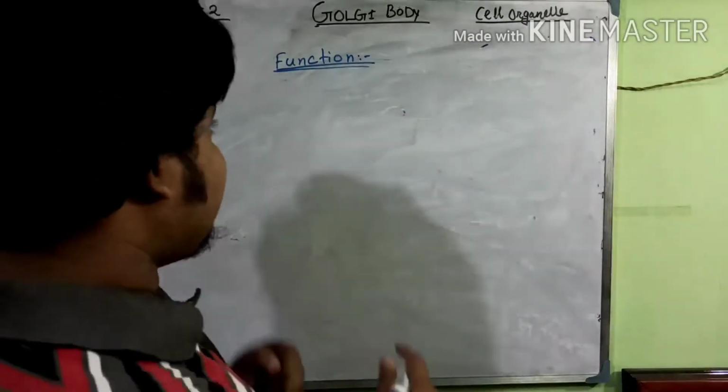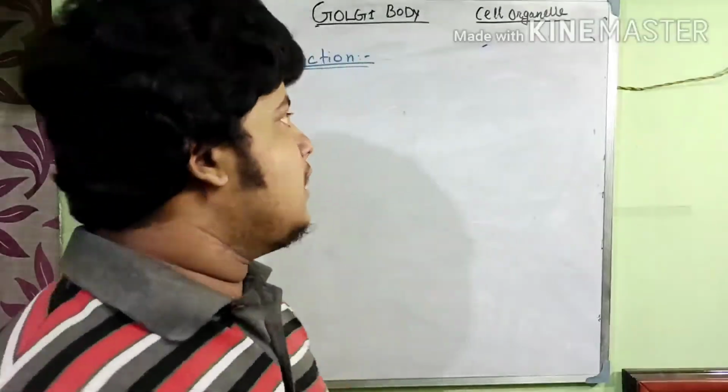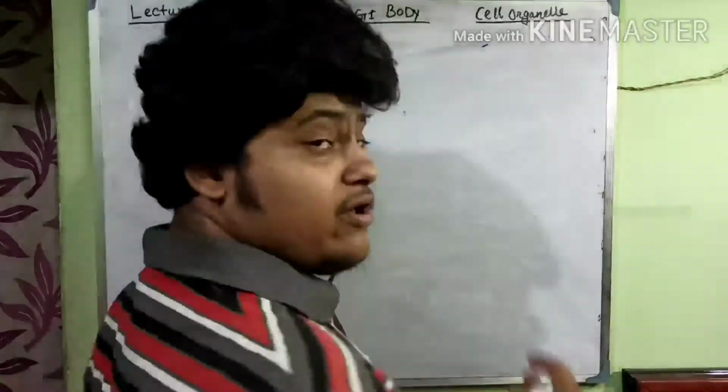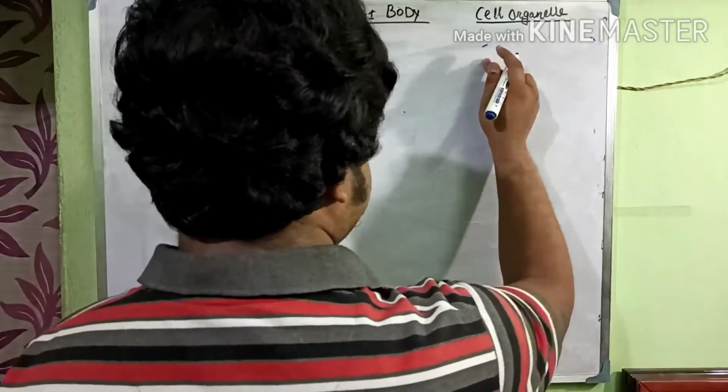To know the function of the Golgi body, you first have to know the number of Golgi bodies in a eukaryotic cell.